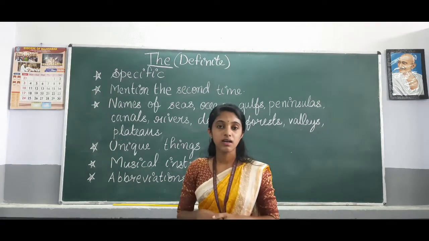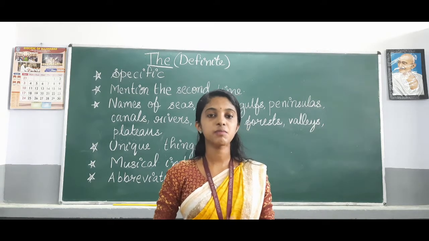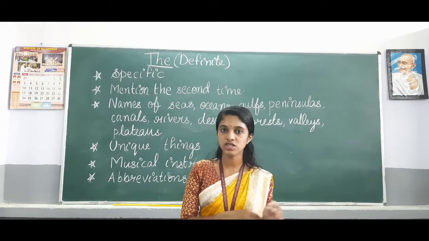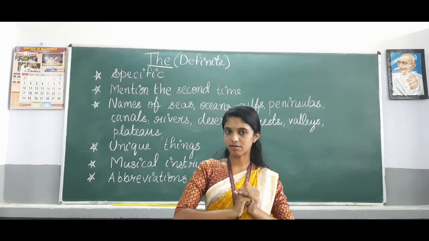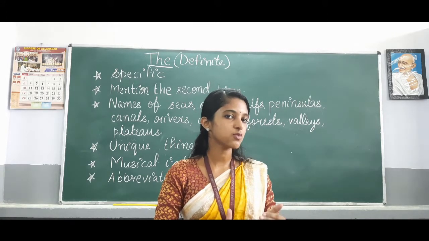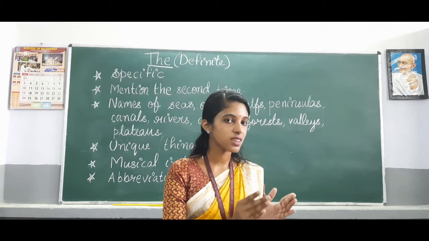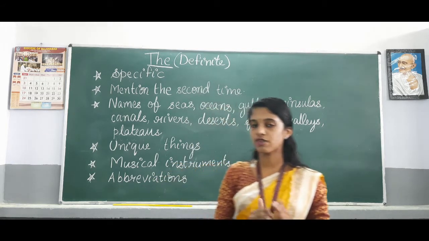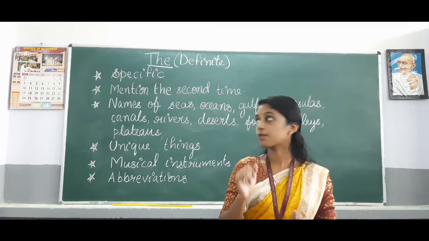So we use the when we mention a noun the second time. When we mention a noun the first time, then we use an indefinite article, but when we mention that same noun the second time, then we use the definite article. For example, I saw a cat yesterday. The cat was black. So the second time when I mentioned the cat, I used the cat. First time I used a cat. So that is a difference.